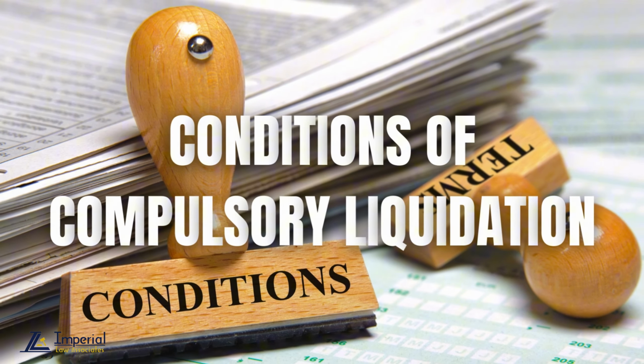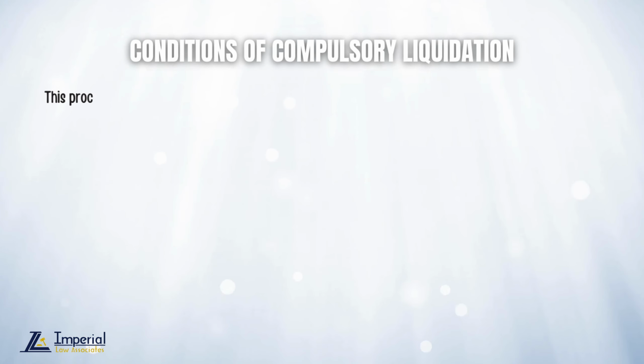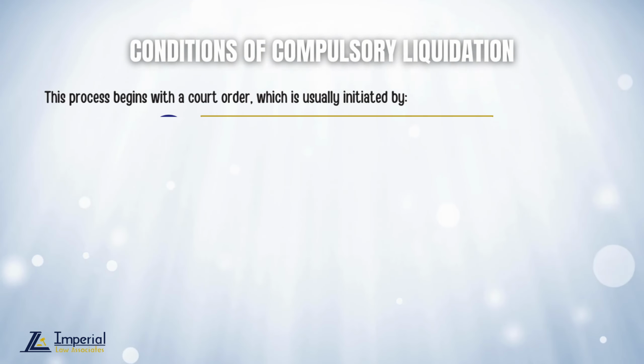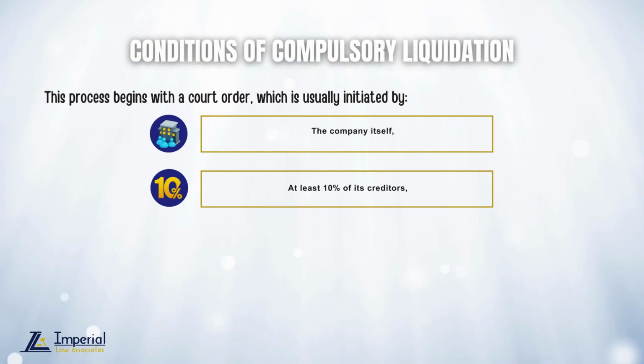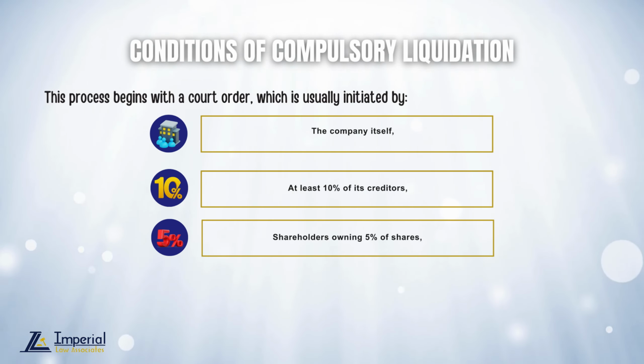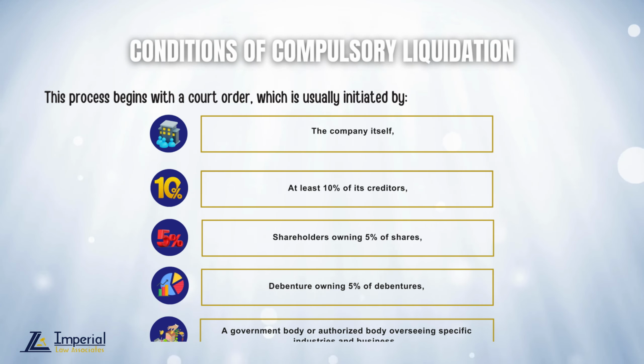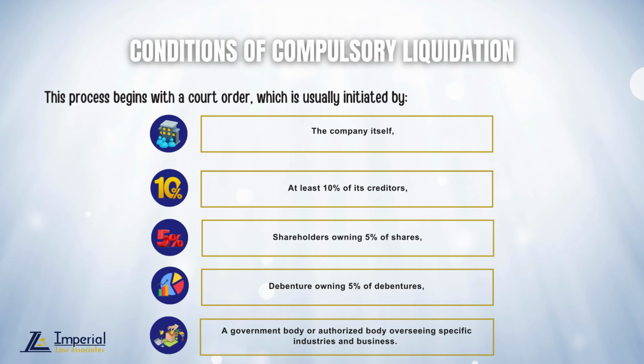Conditions of compulsory liquidation. This process begins with a court order, which is usually initiated by the company itself, at least 10% of its creditors, shareholders owning 5% of shares, debenture holders owning 5% of debentures, a government body, or an authorized body overseeing specific industries and business.